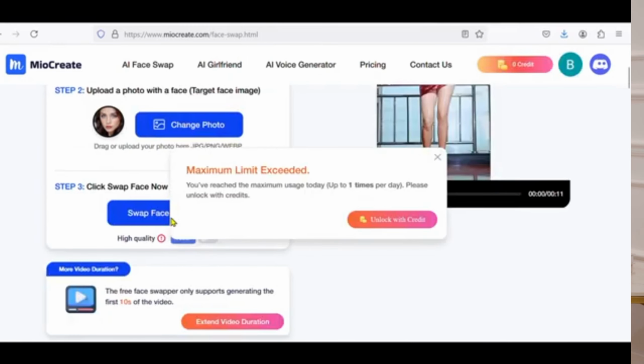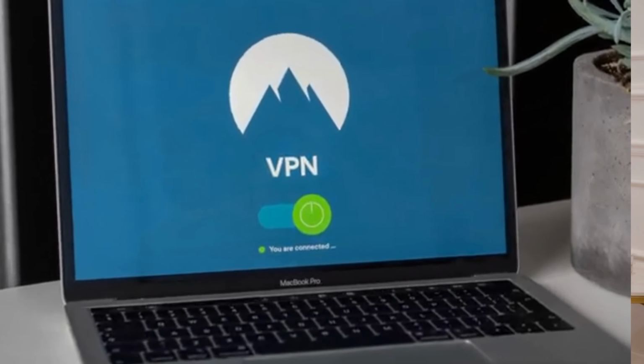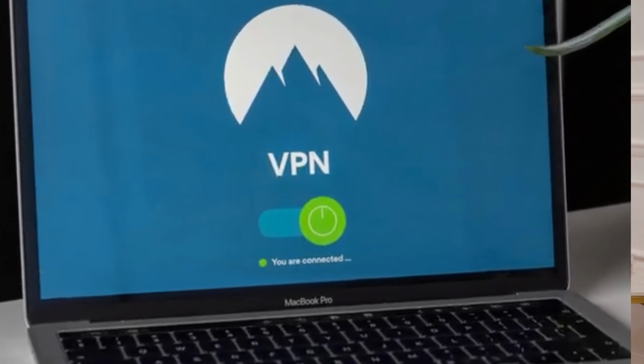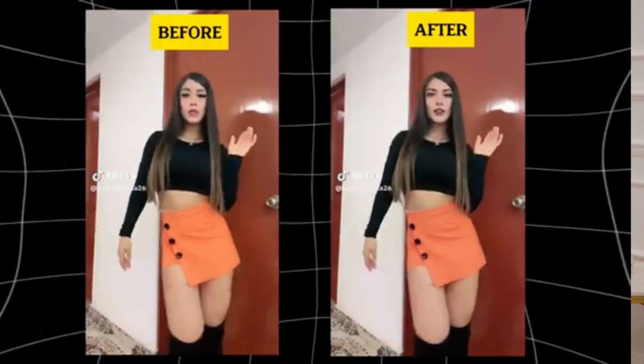Please note that if you have used it before, this message appears saying that I can't use it today until tomorrow. This is only about the free feature, and in case you want to use it more than once, you must use VPN applications to enable you to use this swap face tool multiple times in one day, and you can search for an explanation of how they work. Watch before and after. The next site is called Google Colab.